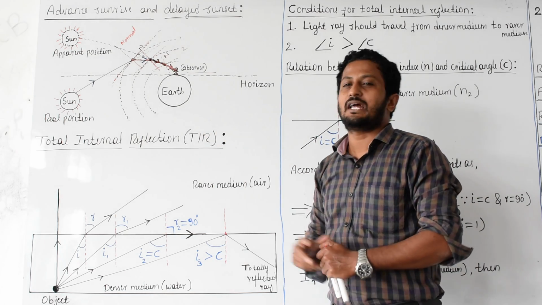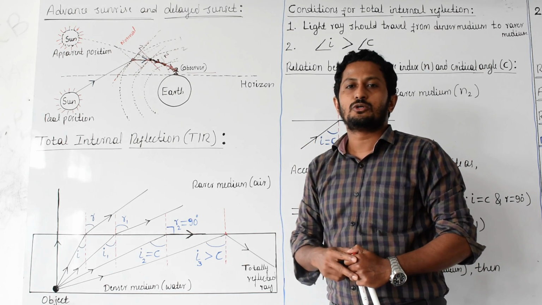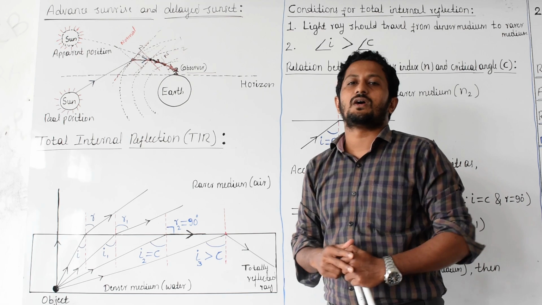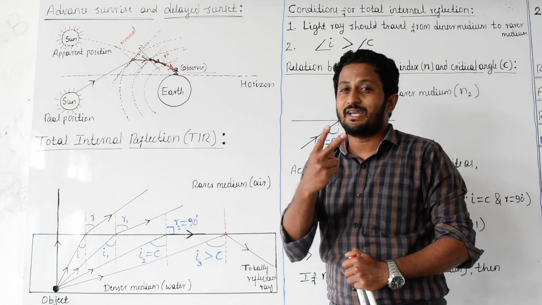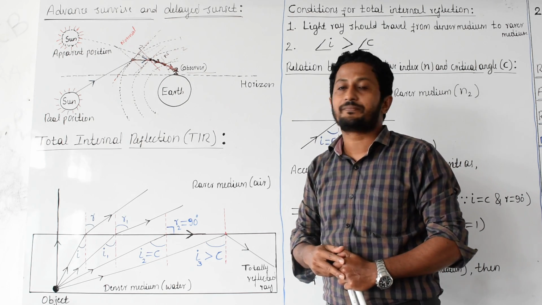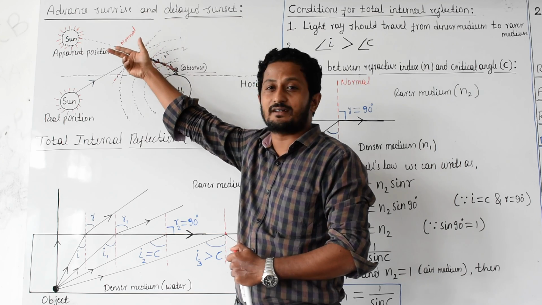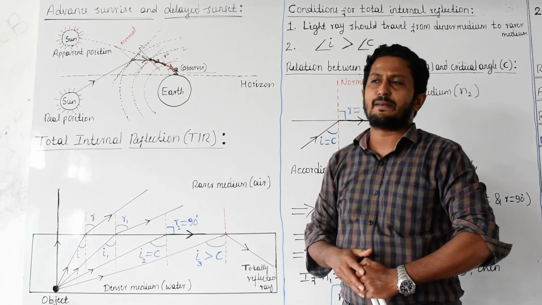According to calculation, the sun appears 2 minutes in advance during sunrise. After 2 minutes, the actual sunrise is going to happen.